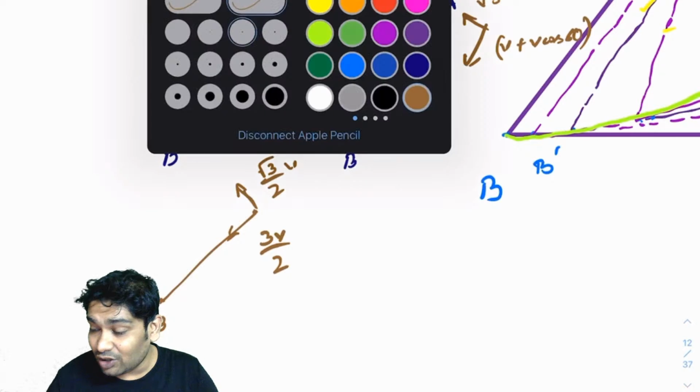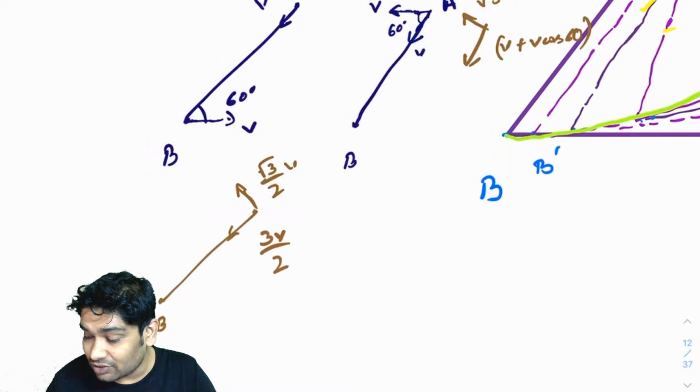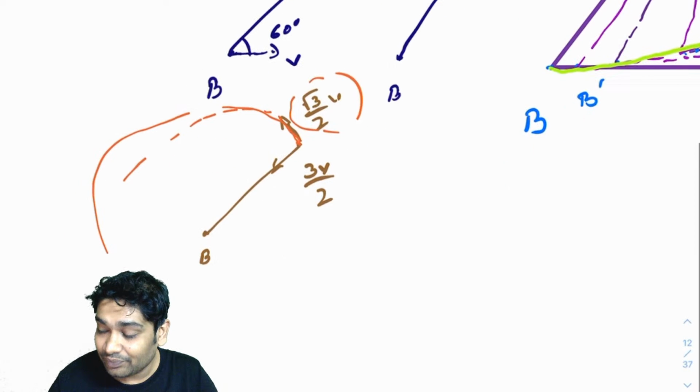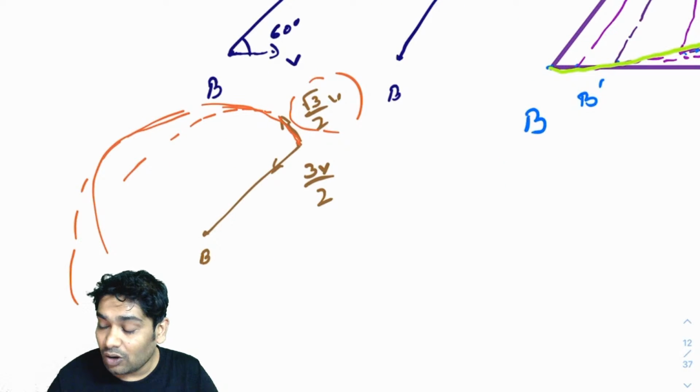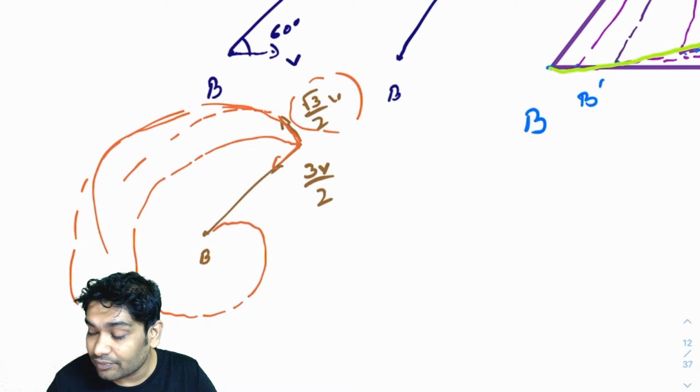So what will this velocity do? What do you think this velocity is doing? This velocity is making A go around B. So this would have made A go around B, and this velocity would have brought A closer to B. So what B notices A to be doing is something like this.